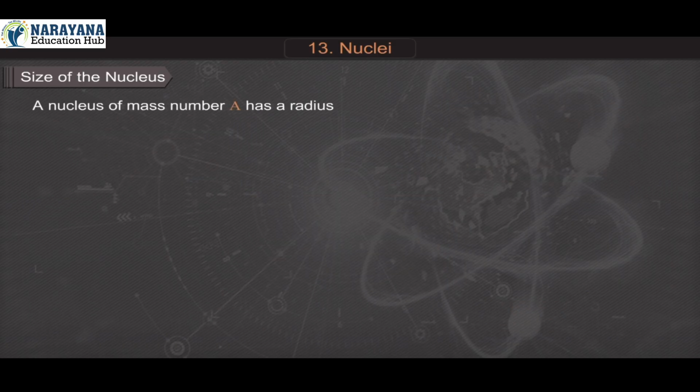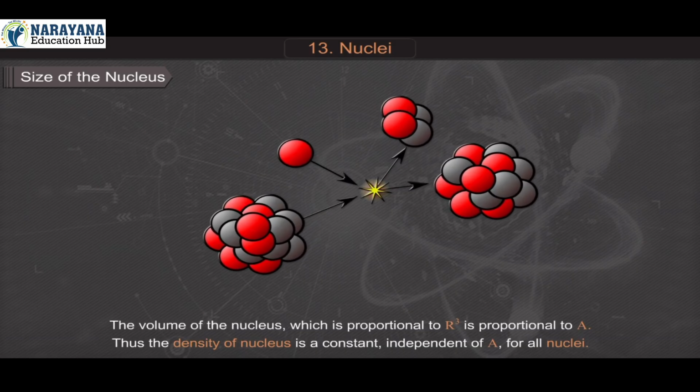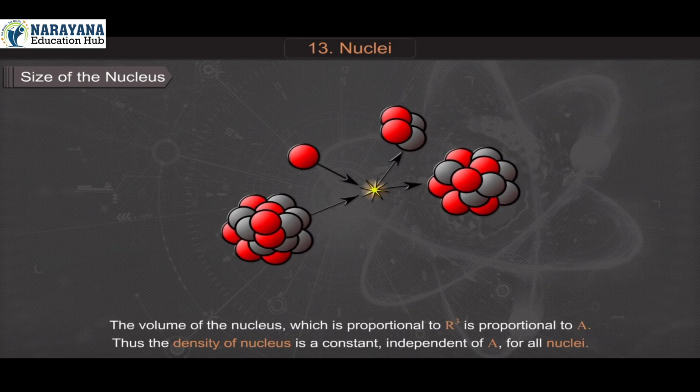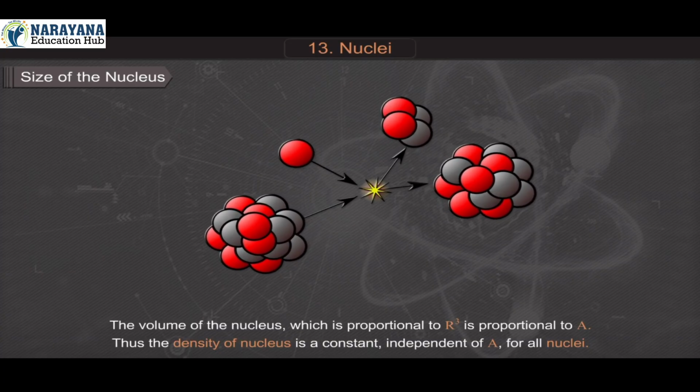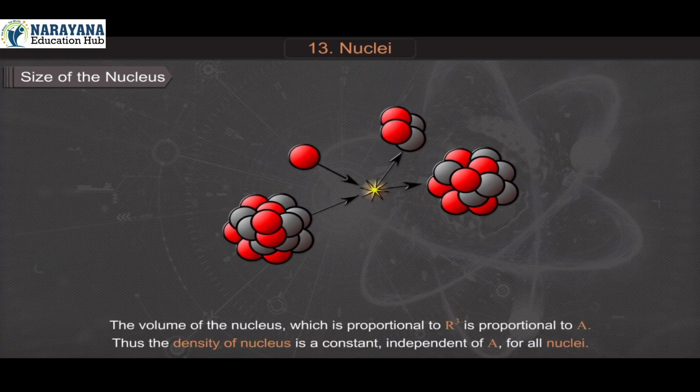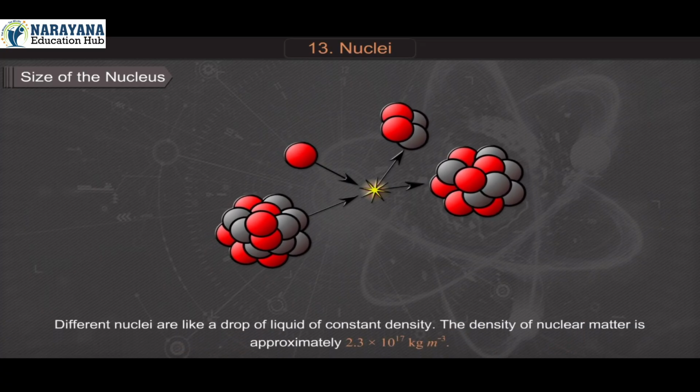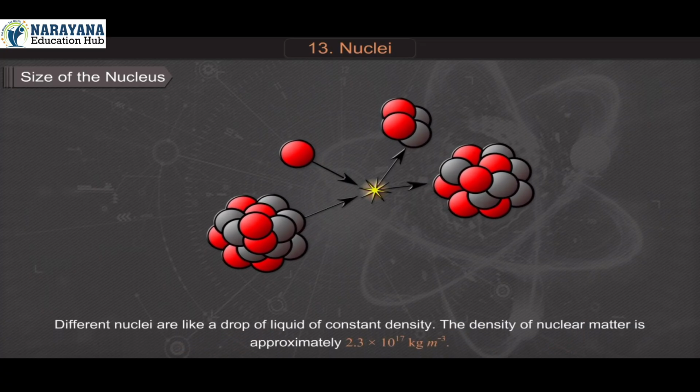A nucleus of mass number A has a radius R equal to R0 A raised to 1 upon 3, equation 5, where R0 is equal to 1.2 into 10 raised to minus 15 meter, which is 1.2 Fermi, where 1 Fermi is equal to 10 raised to minus 15 meter. The volume of the nucleus, which is proportional to R cube, is proportional to A. Thus, the density of the nucleus is a constant independent of A.